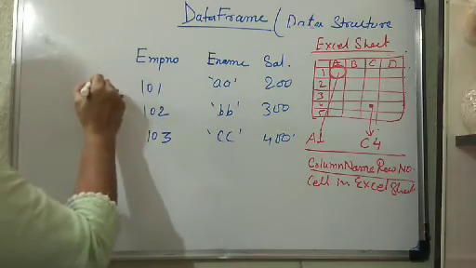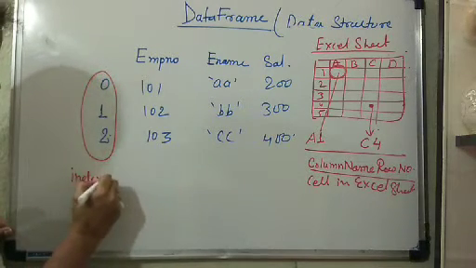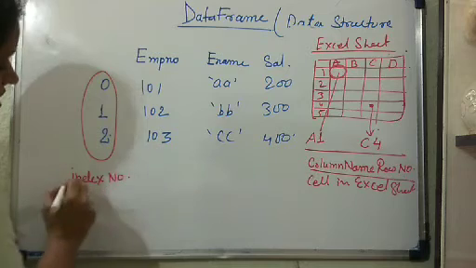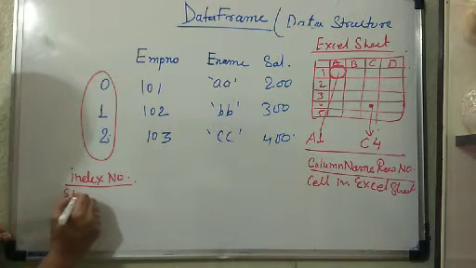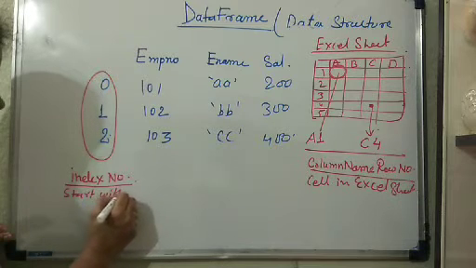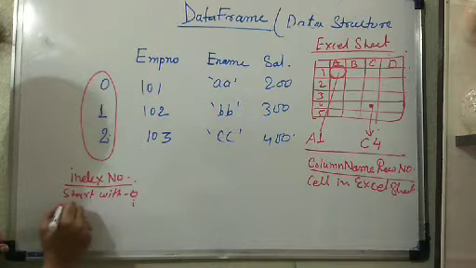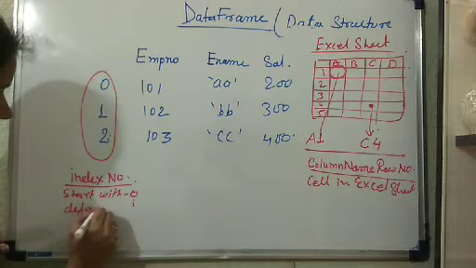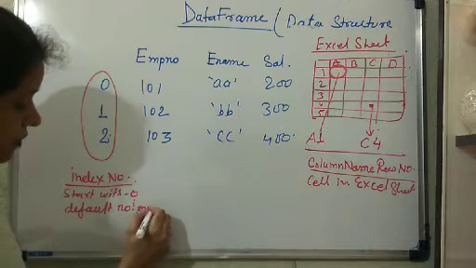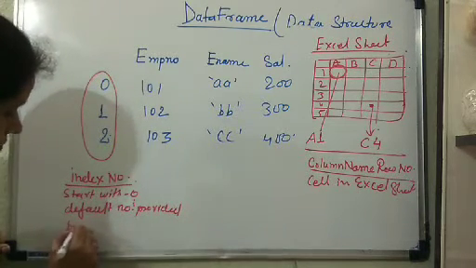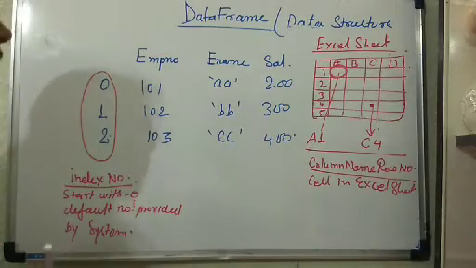What you can see here is called the index number. This is provided by the system. This is the default: 0, 1, and it starts with 0 and goes until as many rows as exist. This is automatically provided by the system.